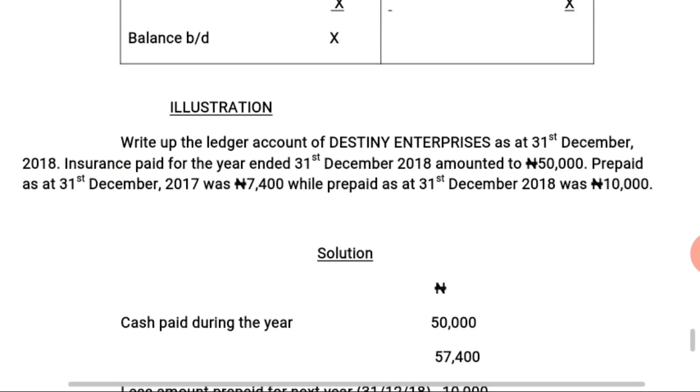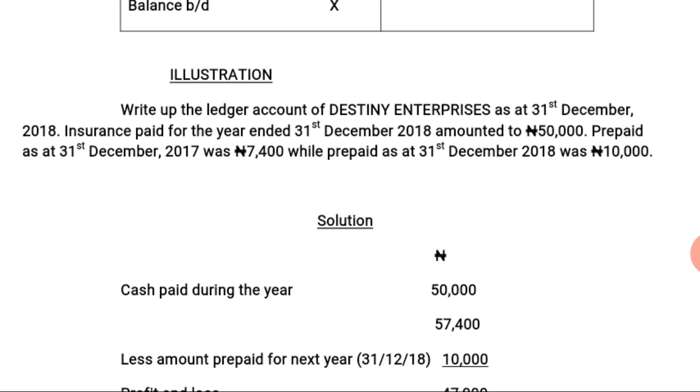To have a better understanding of what I just illustrated, let's have an illustration on how to tackle questions on prepayments. Illustration: write up the ledger account of Destiny Enterprises as at 31st December 2018. Insurance paid for the year ended 31st December 2018 amounted to 50,000 naira. That is, the total cash paid for insurance during the year amounted to 50,000 naira.